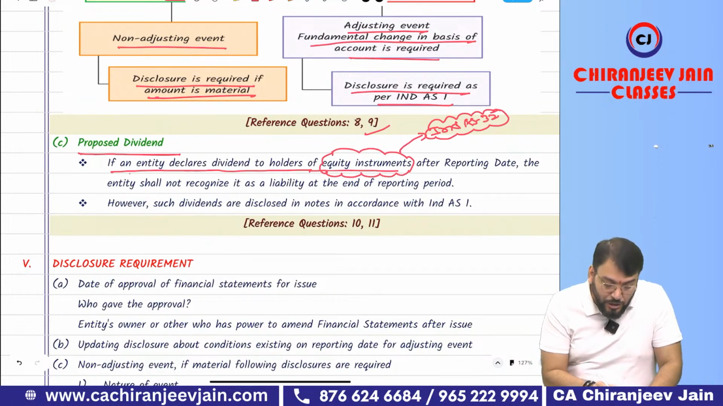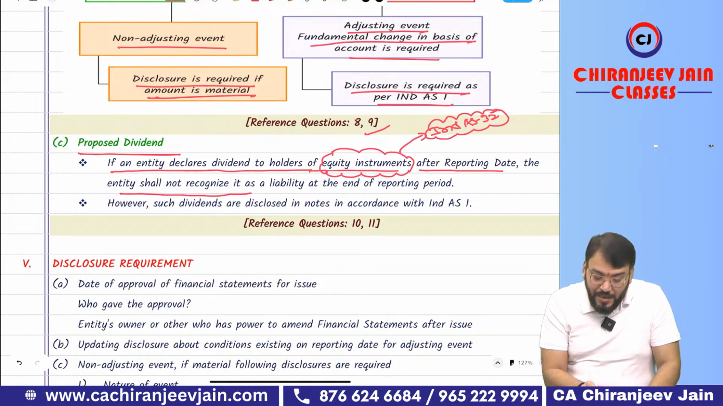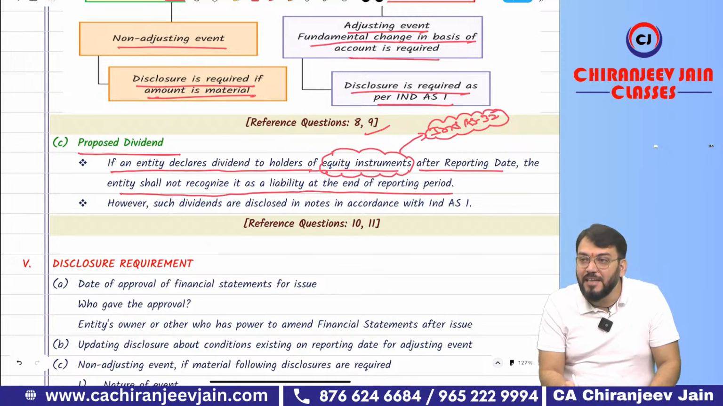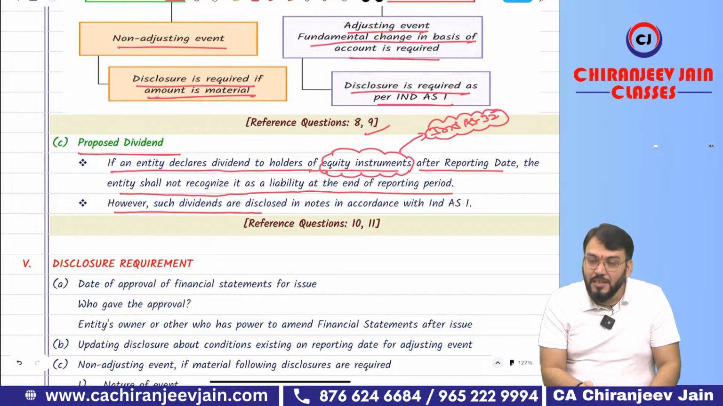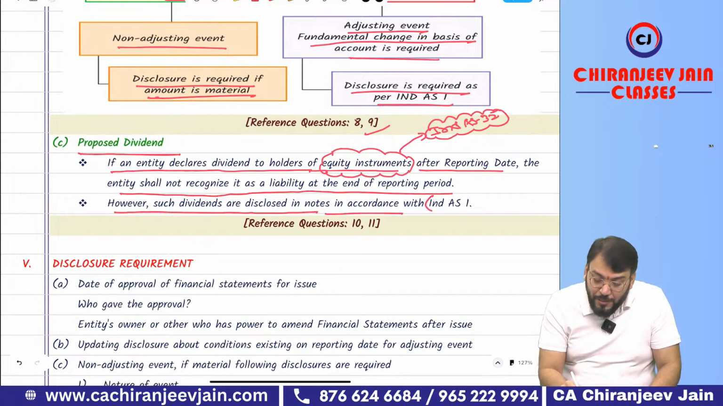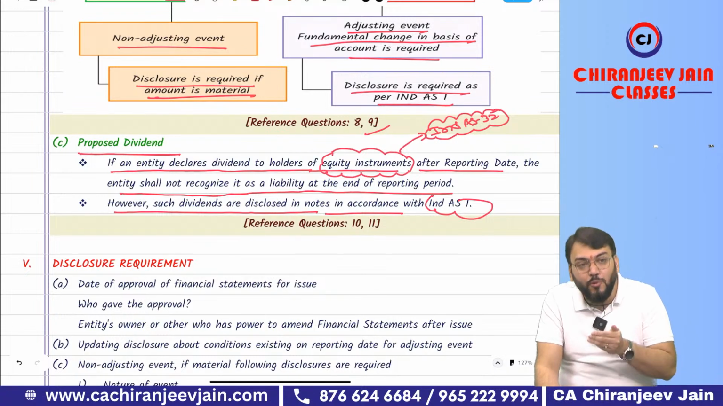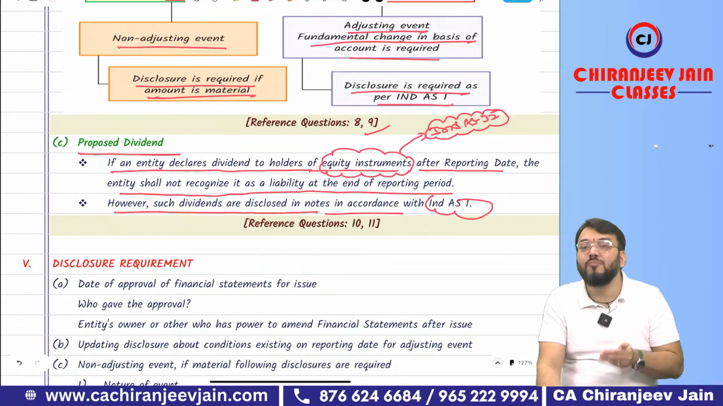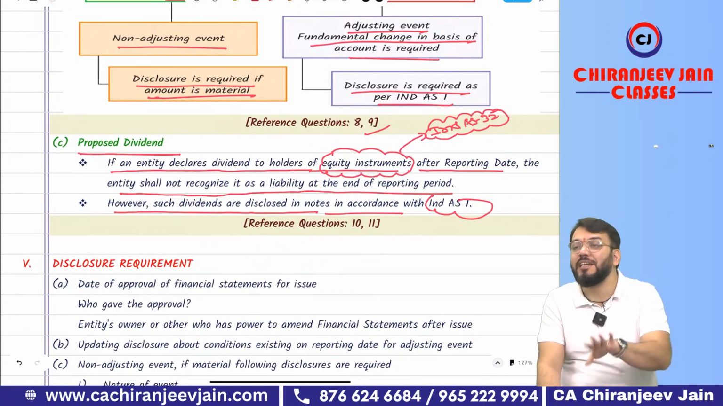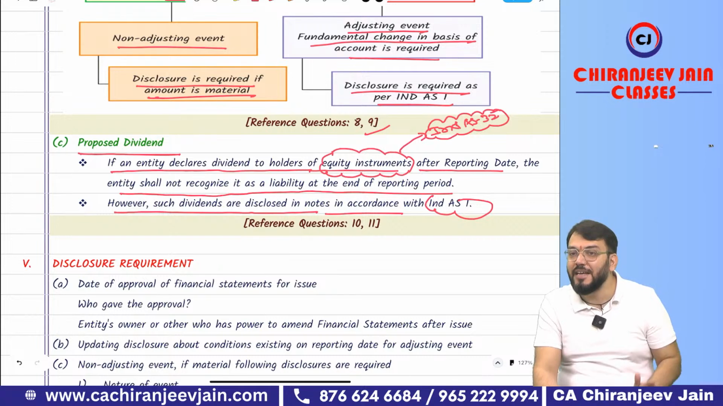If any entity declares dividend to the holder of equity instrument after the reporting date, the entity shall not recognize it as a liability at the end of the reporting period. However, such dividends are disclosed in the notes to accounts, as per the requirement of Ind-AS 1. So the proposed dividend needs to be disclosed in the notes to accounts of the financial statements as per the requirement of Ind-AS 1.